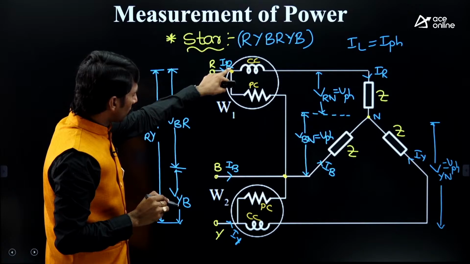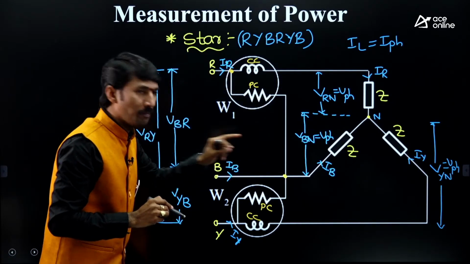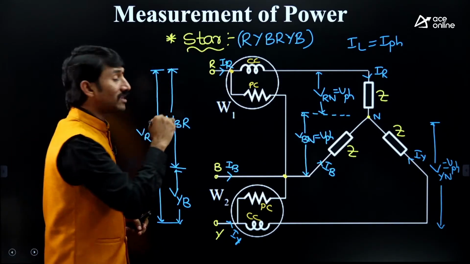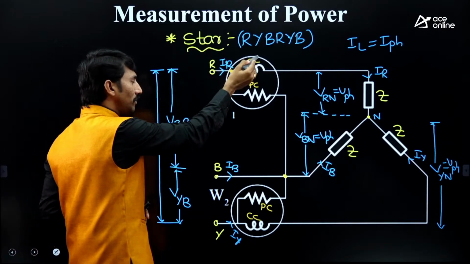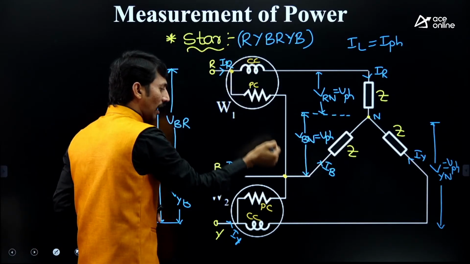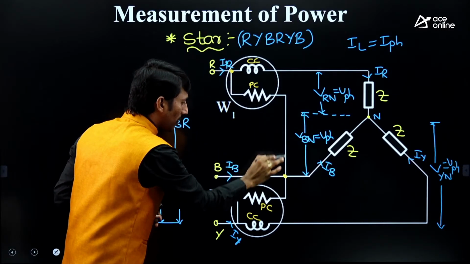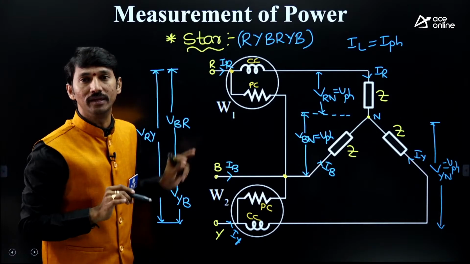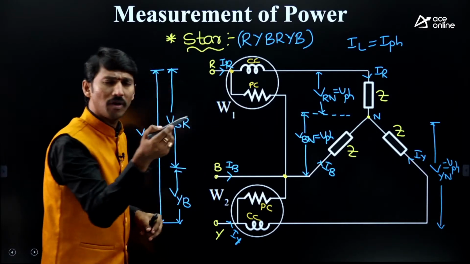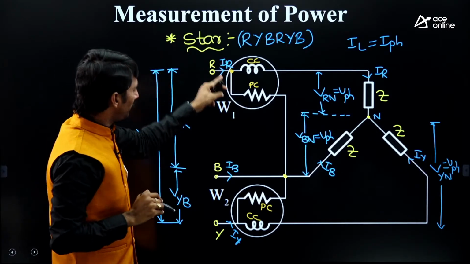Potential coil is across R and B, so we need to write RB. Why RB? The wattmeter is in the R phase, and the return path is B, so the current will be flowing through this path only. Therefore R to B. Of course, the current is very small, negligible, but the path I am showing is VRB.